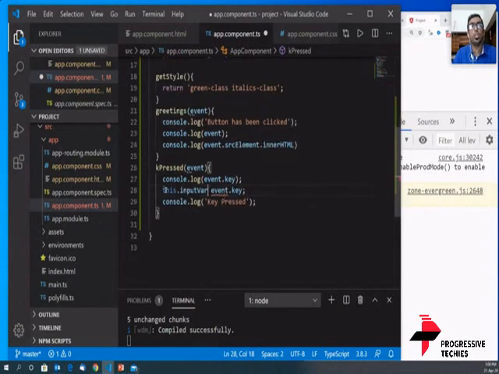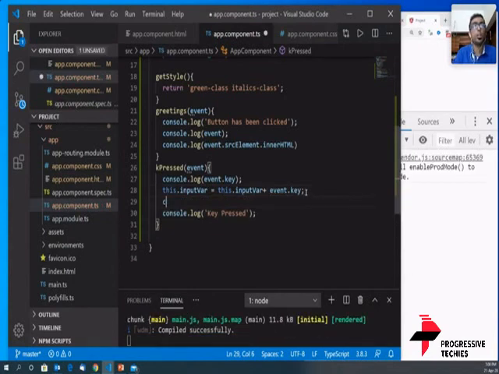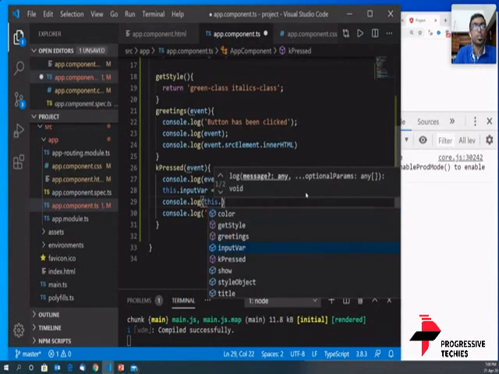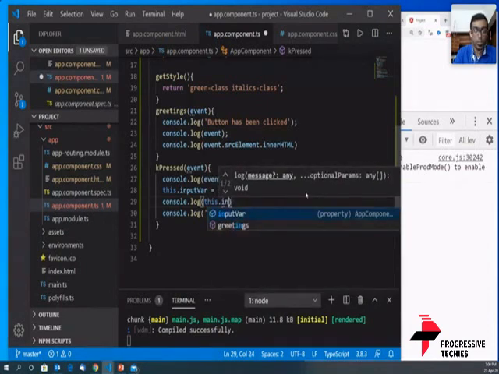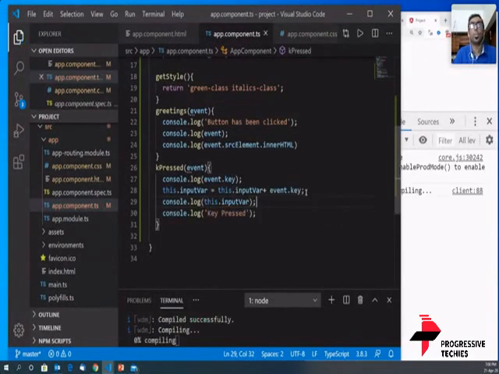So what you do is to this input var you add this event key, and we'll console.log input var. Let's see if that works out.